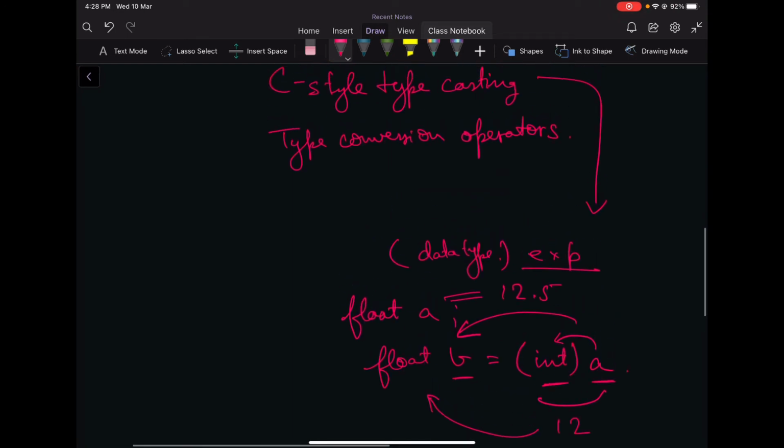And we can use type conversion operators as well. There are 4 operators that we can use. One is static cast. Then we have dynamic cast. Then we have const cast. And then we have reinterpret cast.